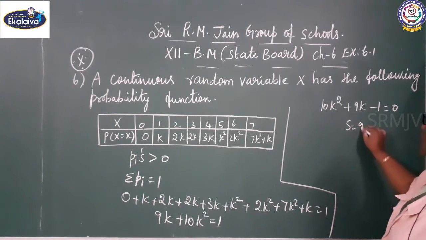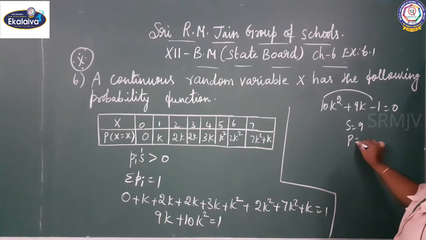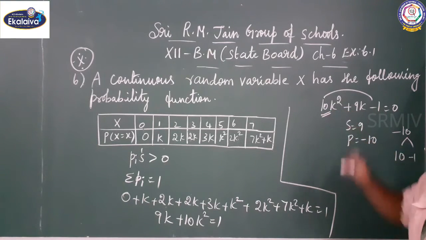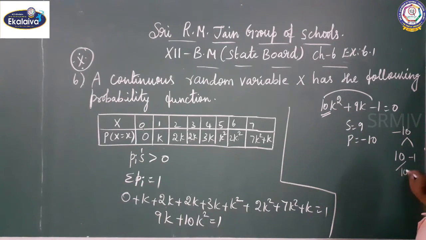Sum equal to 9, product equal to minus 10. So minus 10: 10 ones are 10, 10 minus 1 is 9. Coefficient is there, so you can divide by the coefficient.